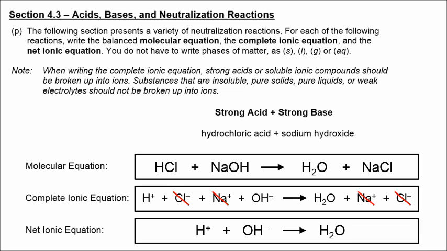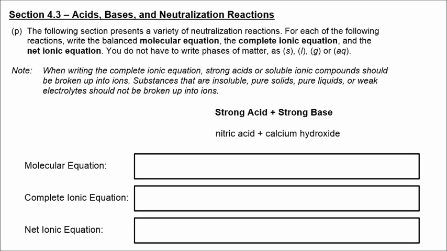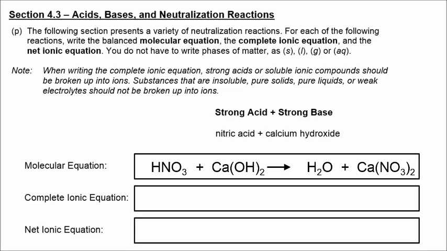In our next example of a strong acid and a strong base, we have nitric acid, HNO3, reacting with calcium hydroxide, Ca(OH)2. We produce water and calcium nitrate. We break up nitric acid because it is a strong acid. We break up calcium hydroxide because it's a soluble ionic compound. We don't break up water.